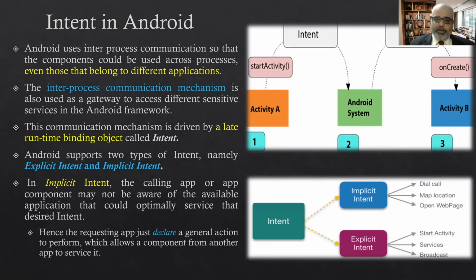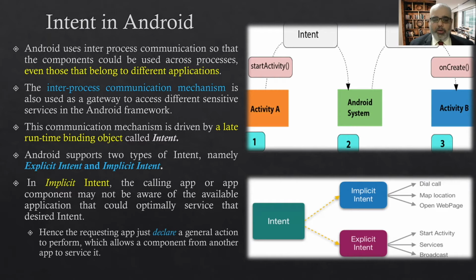In that case, it will call the destination app by package name or a fully qualified class name. An example of such an explicit intent would be sharing a particular image from your gallery to WhatsApp. Now your gallery becomes your source application and WhatsApp becomes a target application.